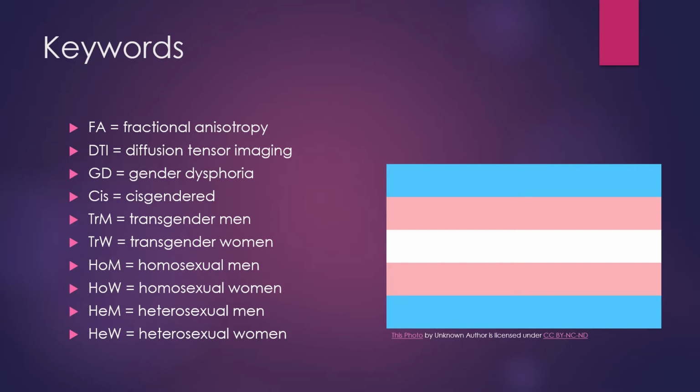FA is a measure of white matter connections that are consistent with sex differences. DTI is an MRI method which looks at white matter microstructures. GD stands for gender dysphoria. Cis means cisgendered. TRM is a transgender man. TRW is transgender women. HOM is homosexual men. HOW is homosexual women. HEM is heterosexual man. And HEW is heterosexual women.